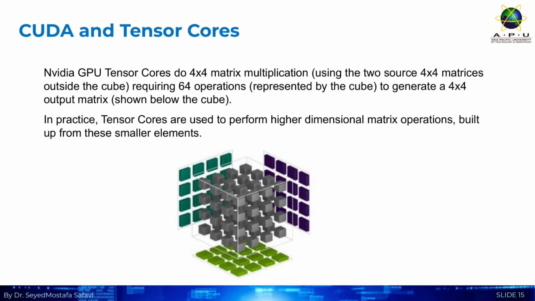NVIDIA GPUs have specialized units called tensor cores. These are hardwired to do extremely fast 4x4 matrix multiplications. That single 4x4 operation requires 64 individual operations, and the tensor core does it in one go. In practice, all those small 4x4 elements are chained together to perform the massive, higher dimensional matrix operations needed for deep learning. This specialized hardware is a key driver of modern deep learning efficiency.